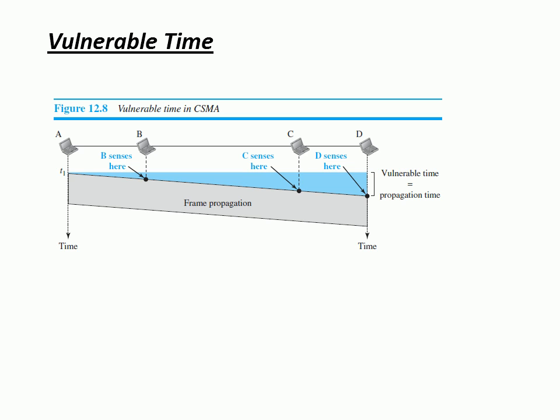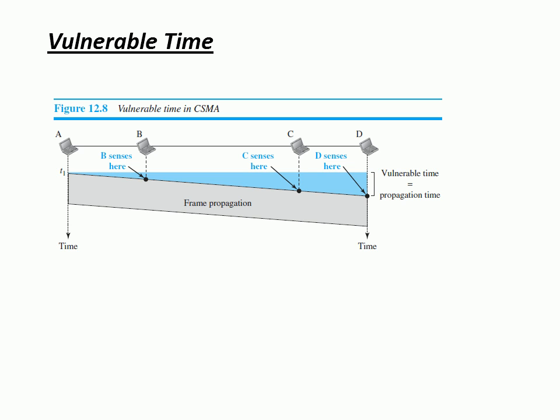So here the vulnerable time will be propagation time only. Let us see in this figure. Let us say A is sending the data. Whenever A is sending the data at time t1, B senses the channel is busy after some propagation delay, isn't it? Similarly, when the same data is reaching C, it takes some more time, and again some more time to reach D, isn't it? So whenever A is sending data from A to D, the maximum will be D, right?